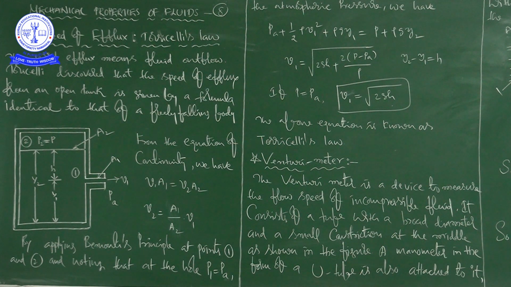Efflux is nothing but fluid outflow, right? Now, Torricelli discovered that the speed of efflux from an open tank is given by a formula identical to that of a freely falling body. Just he is comparing that the speed of efflux from an open tank is like a freely falling body dropped from a certain height. That is what he wants to say. After that, you can just come to the picture and we want to talk about the physical quantities, right?